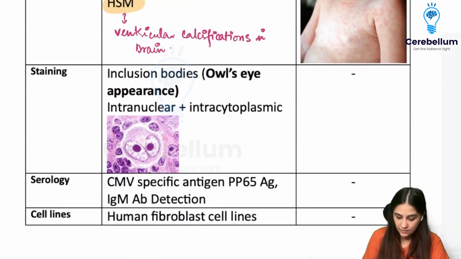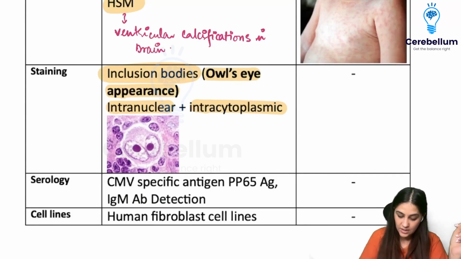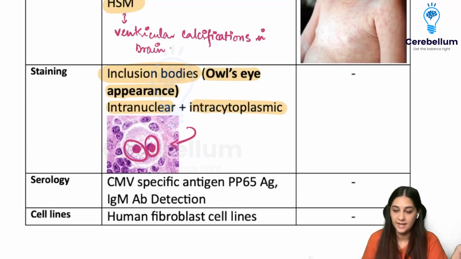Coming to the staining, if we take up the sample and we do an H&E staining, we are going to see the inclusion bodies and we are going to see both intranuclear and intracytoplasmic, and they are called as the owl's eye appearance. Just see how this is looking. It looks like these two big cells with nuclei looking like owl's eyes.